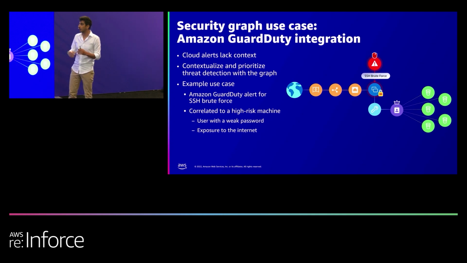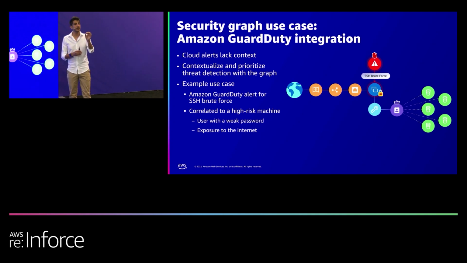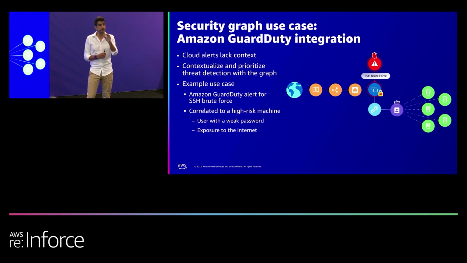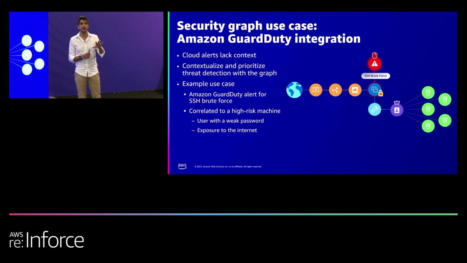And what we have just launched is the ability to take these GuardDuty detections or any other threat detections you may have in the environment, and then use the same context of the graph in order to quickly understand what is the actual risk and whether it is truly important to tackle this specific alert right now. And the answer is that we can reduce by a factor of 10 the time it takes to correlate a single threat using the context of the graph.